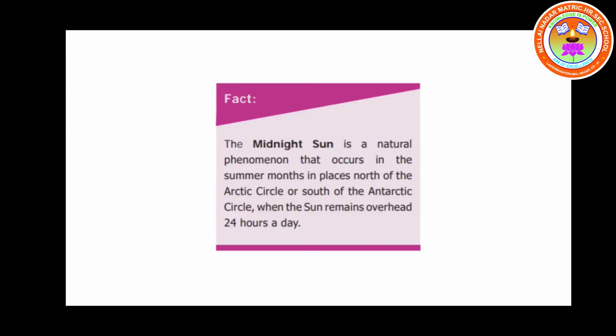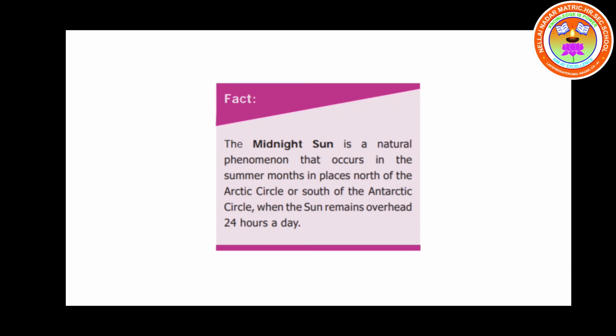The midnight sun is a natural phenomenon that occurs in the summer months in places north of the Arctic Circle or south of the Antarctic Circle when the sun remains overhead 24 hours a day. That means above the Arctic Circle and below the Antarctic Circle, there is no sunrise or sunset. The sun remains present always.